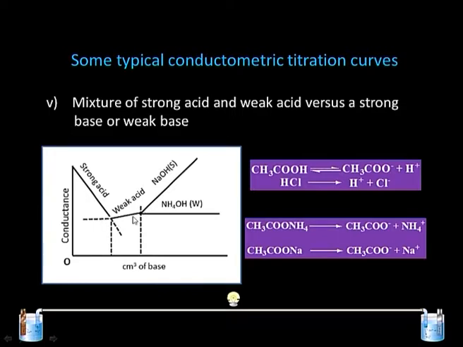After the consumption of the H plus ion, we get a dissociation of the weak acid, and this shows a slight increase in the curve, which can be assigned to the formation of sodium acetate, and after reaching this point it increases further. If we are using a strong base like NaOH, it shows an increase in conductance due to the OH minus ion, which is more mobile. If you are using a base like ammonium hydroxide, the conductance does not show any significant change, due to the weak electrolyte nature of ammonium hydroxide.